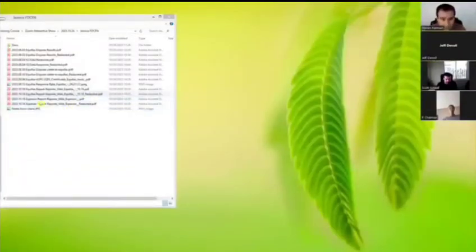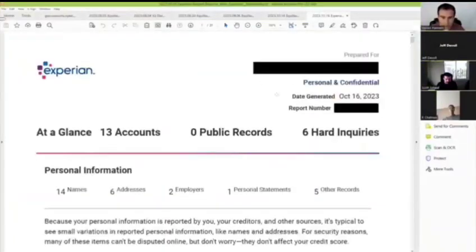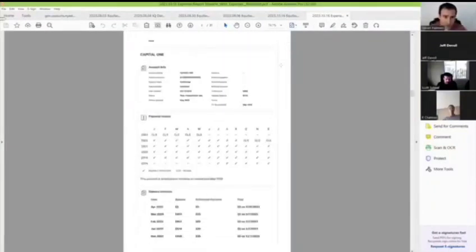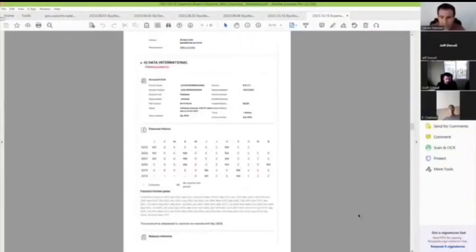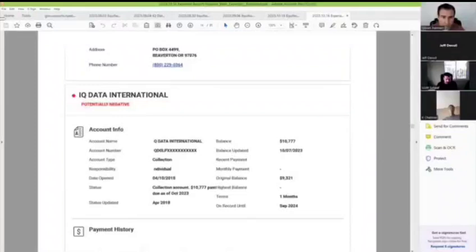Great work, Jessica, on getting those annual reports, by the way. And your Experian report from October as well. Great work getting this. There are some good gems in this one. Now, this one here, let's go down. The trade line: there are actually two separate trade lines. There's the main IQ data.